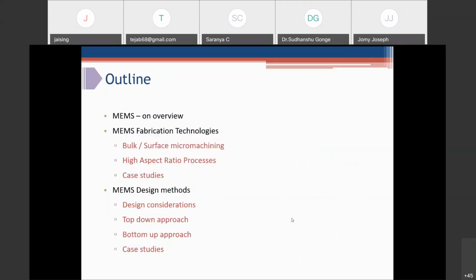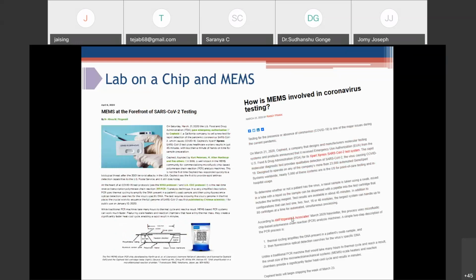So, highlighting that the FDP is related to lab on chip, one of the latest news I could come across about MEMS and lab on chip development is about MEMS used for COVID testing. Now, everyone is affected by this COVID pandemic, so I'm giving you this lecture through this online method. Otherwise, we could have directly interacted in person. But because of this pandemic, we are facing all these issues.